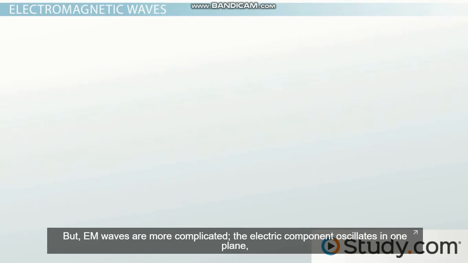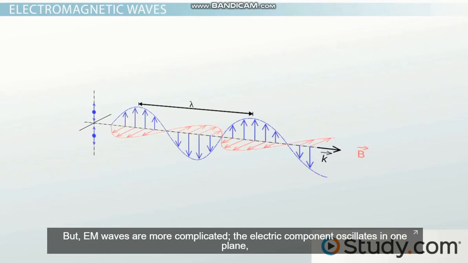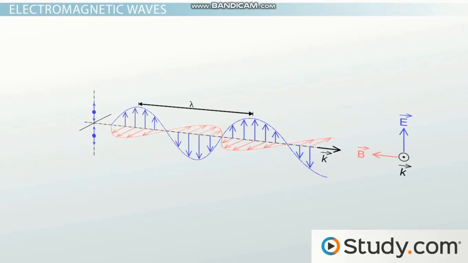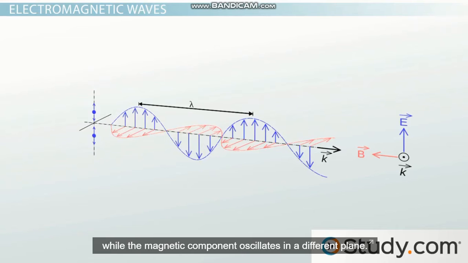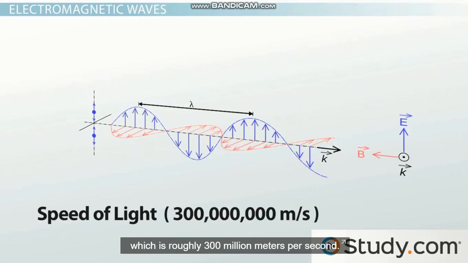But EM waves are more complicated. The electric component oscillates in one plane, while the magnetic component oscillates in a different plane. In a vacuum, EM waves always travel at the same speed, the speed of light, which is roughly 300 million meters per second. We call this value the speed of light, but really it counts as the normal speed for all of the EM waves.